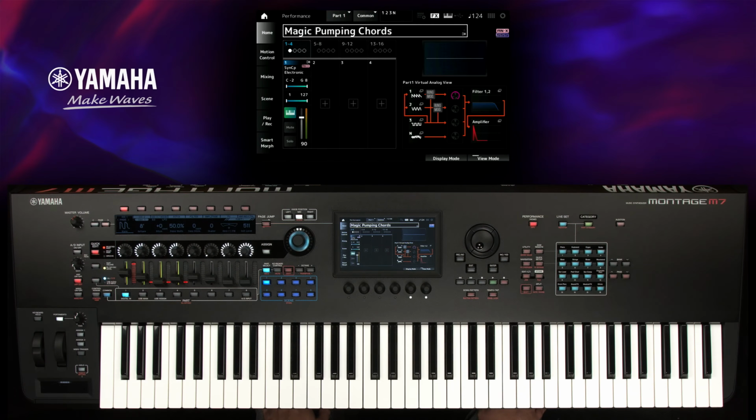The envelope follower of Montage M is a very unique controller source. This example shows you how to reassign superknob control assignments to the envelope follower. Listen to this performance while moving superknob.